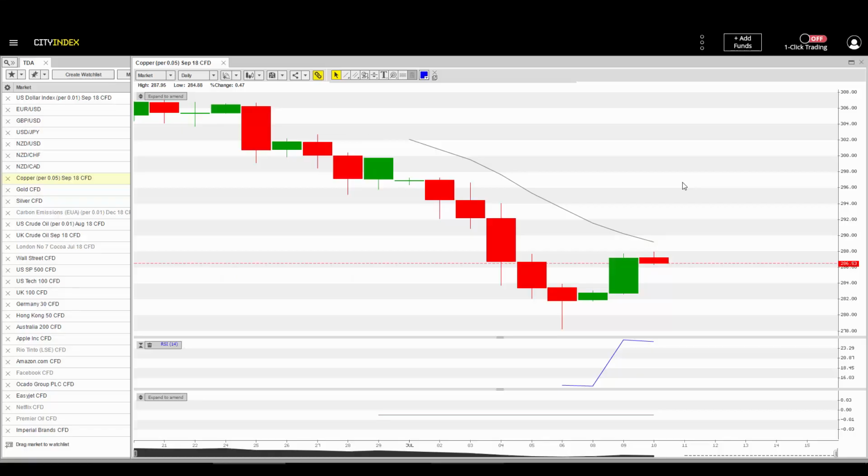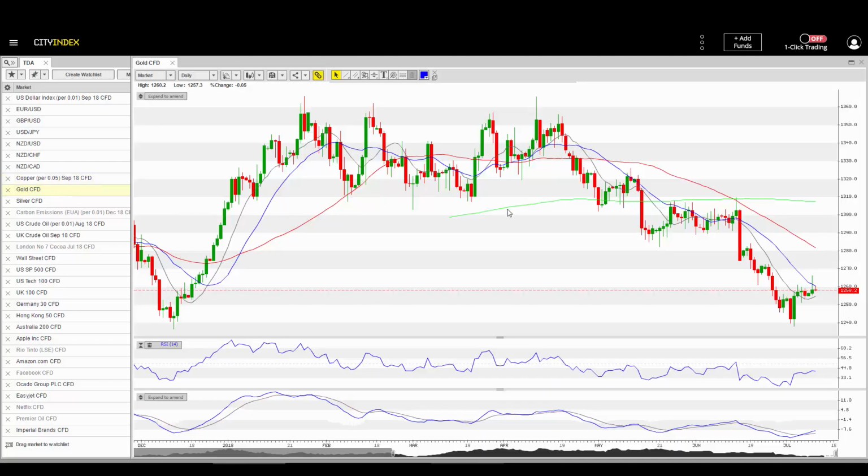In commodities on the move, starting off with copper here, we've retraced back towards the sell zone, the 10 and 20 moving averages, and we're starting to produce a bearish candle. So with the general uncertainty going on with the markets and the impact that that's recently had on commodities, it may make sense for these metals to continue to weaken. So I'll be monitoring that for a close of a bearish candle.